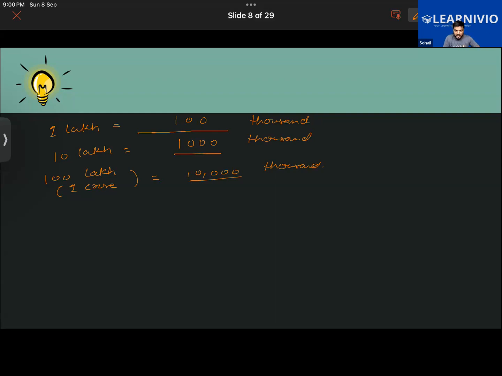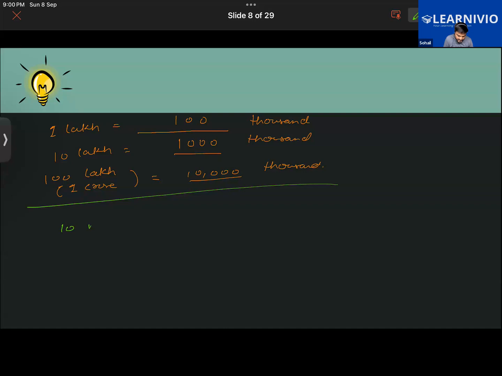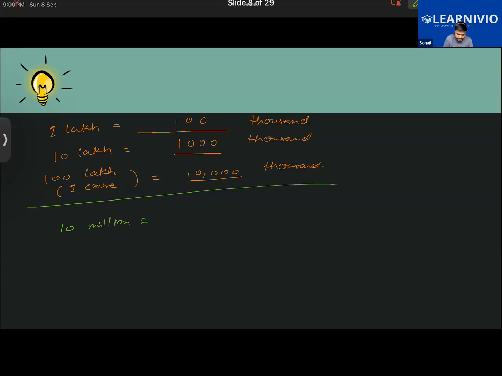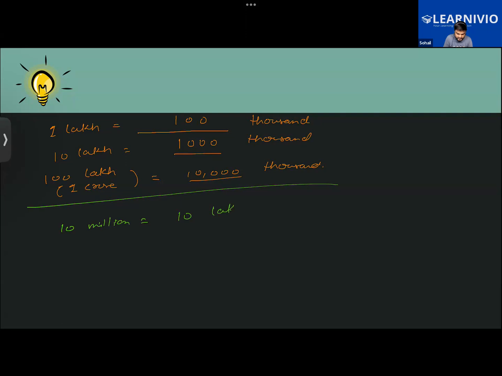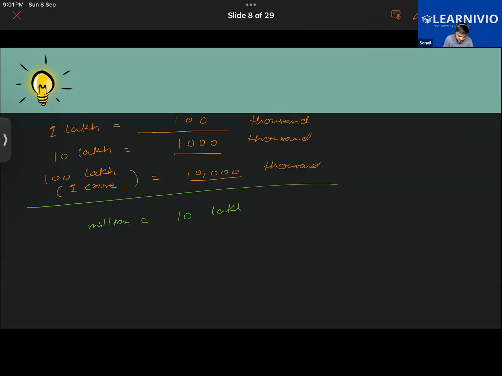Basically, we know that 10 lakh is called 1 million. Pay attention to another thing here. 10 million is basically 100 lakh. What if I were to have 100 lakh? What do we call this? 100 lakh is called crore.